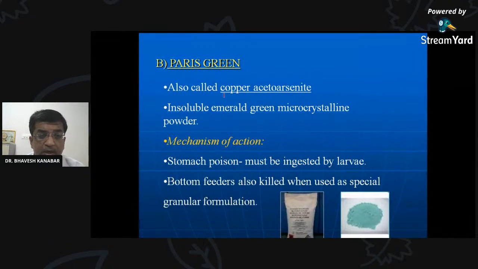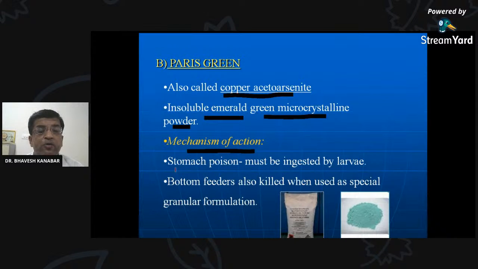Then Paris green, it is also called as copper acetoarsenate. It is insoluble emerald green microcrystalline powder. Mechanism of action, remember one word in case of the Paris green. In mechanism of action, it is stomach poison. So as the word suggests, it must be ingested by the larva.